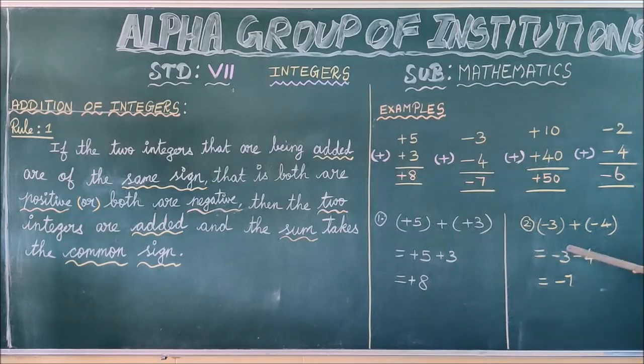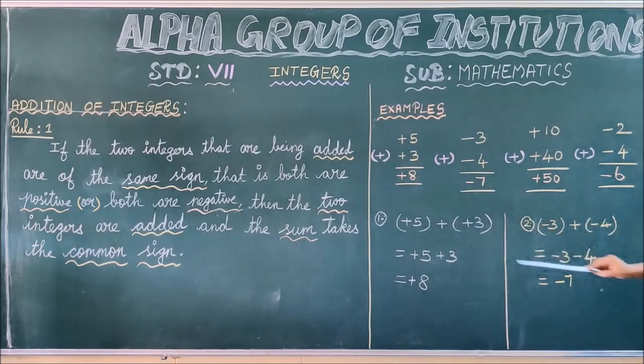Similarly, see this example, children. This is the second one, minus 3 plus minus 4. First we are removing the bracket of the first number, minus 3. Plus into minus, you are getting minus. See here, plus into plus, you are getting plus. Here, plus into minus, you are getting minus.